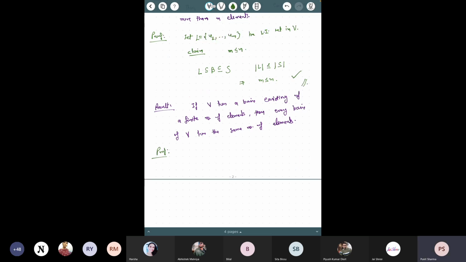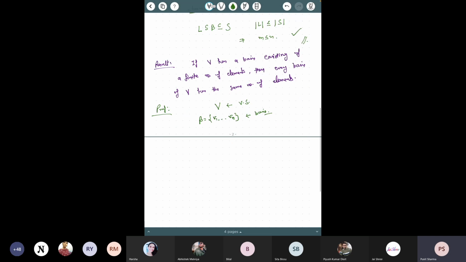Whenever you are proving a result, you first write clearly what is given to you. So what is given? You are given a vector space V. Now you are given a basis of V, which is, let's say, v1 to vn, a basis containing only finitely many vectors. Now what you have to prove? You have to prove that every basis of V has exactly the same number of elements.